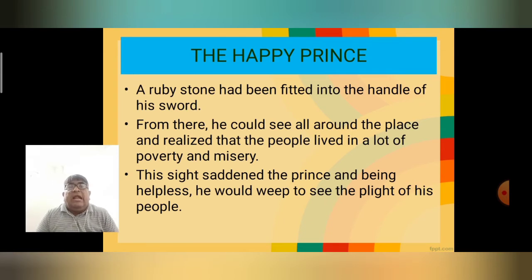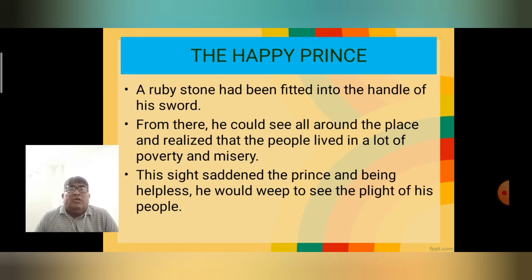A ruby stone had been fitted into the middle of his sword. From there, he could see all around the place and realized that the people lived in a lot of poverty and misery. So the prince became sad. He wanted to help all those poor, miserable people. This sight saddened the prince, and being helpless, he could only weep to see the plight of his people.